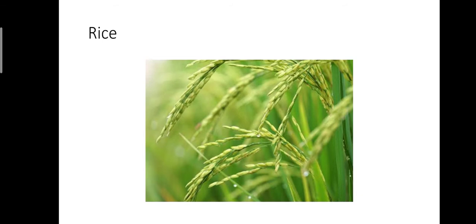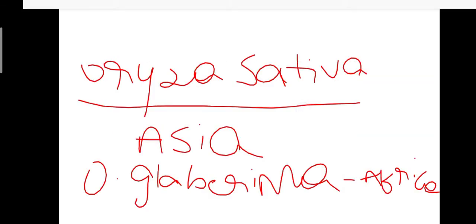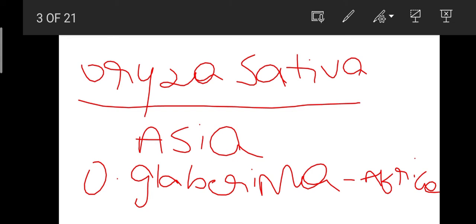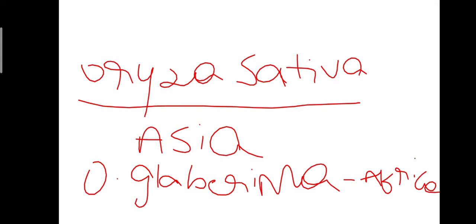The different types of rice are japonica, javanica and indica. Indica is mainly grown in India, japonica is mainly grown in Japan and javanica is mainly grown in Indonesia.